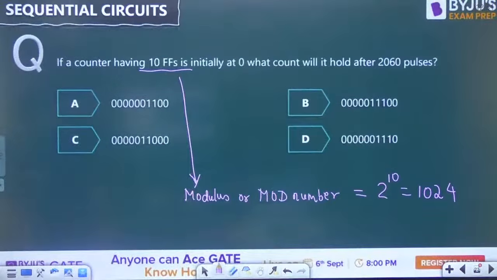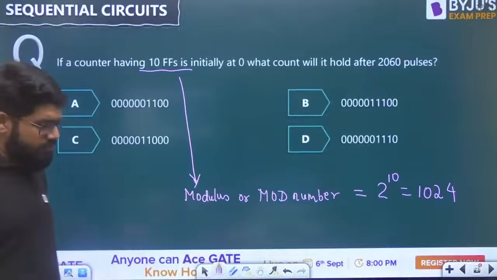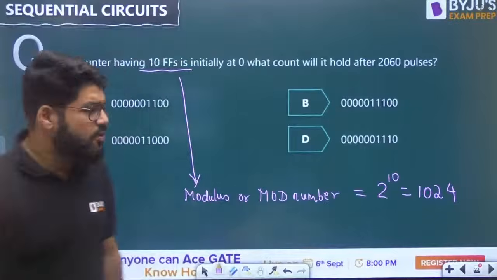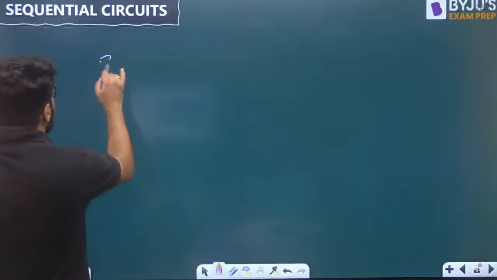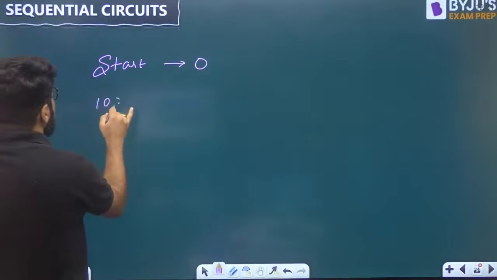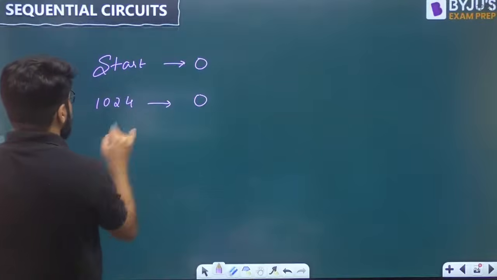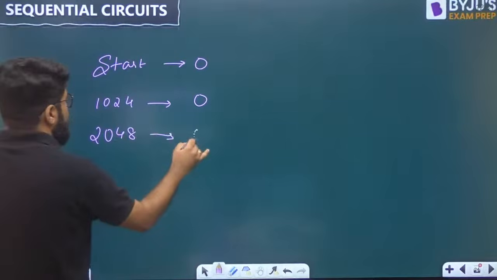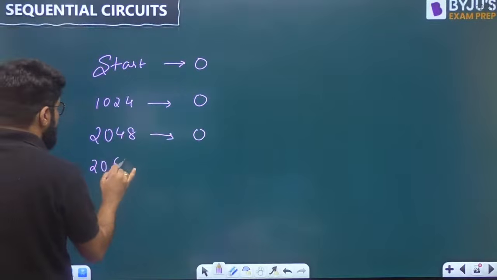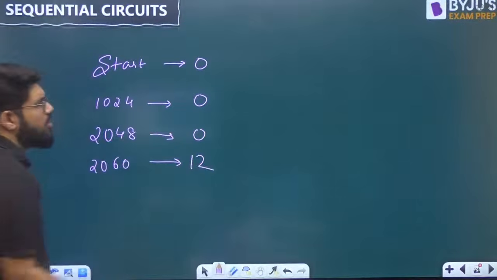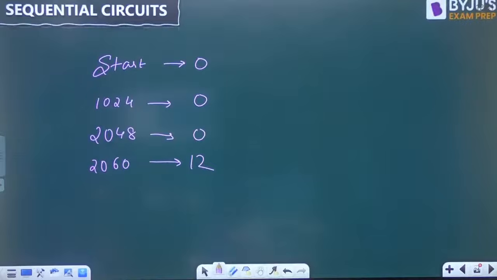Okay, sir? Yes. Now, this is initially at 0. What count will it hold after 2060 pulses? Its count will repeat after 1024 pulses. It is starting at 0, so after 1024 clock cycles, it will again be 0. After one more round, that is 2048, it will again be 0. So at 2060 pulses, how much is the difference? It has to count the 12th value.